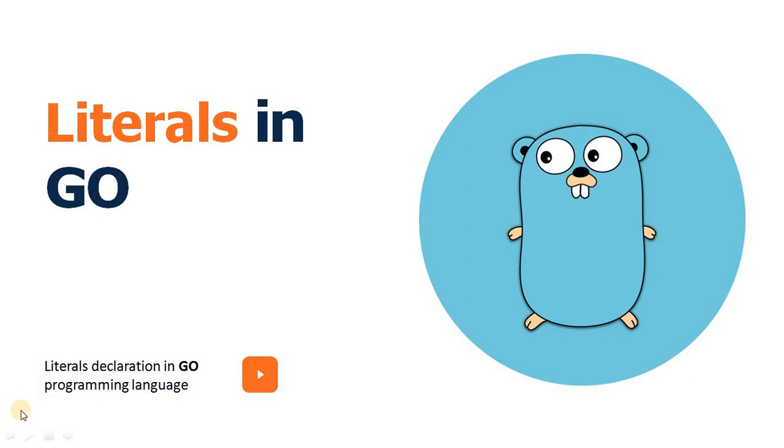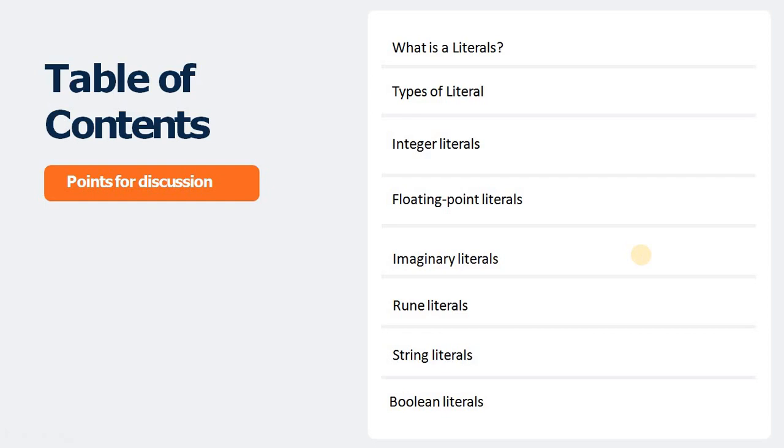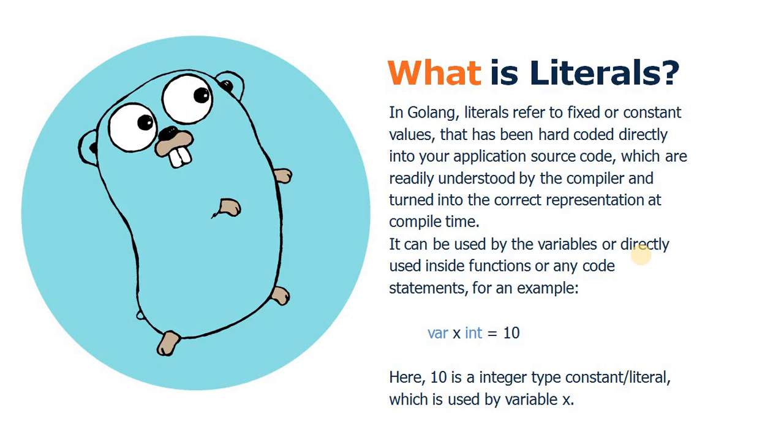Hello guys, in today's video we are going to discuss literal declaration in the Go programming language. So the agenda of today's video is: what is a literal, and the types of literals, like integer literals, floating point literals, imaginary literals, rune literals, string type literals and boolean literals. So let's start with what literals are.